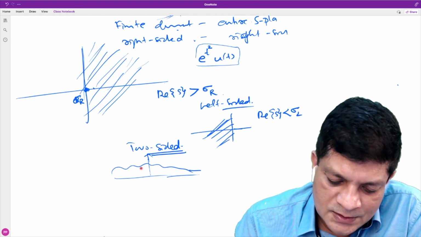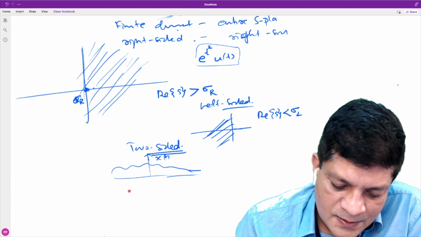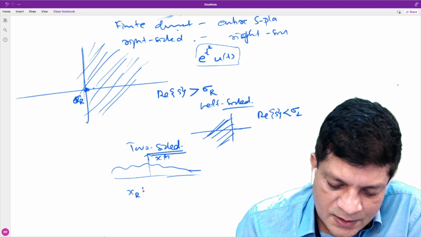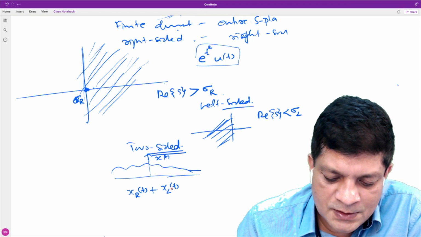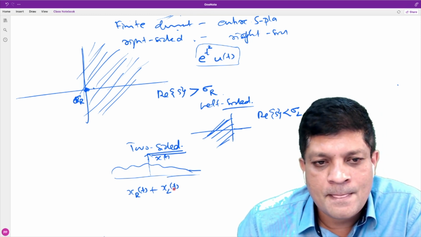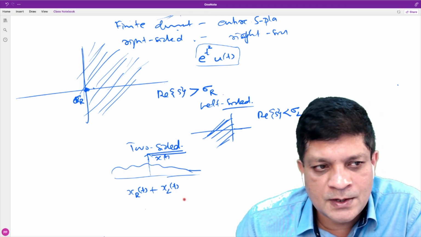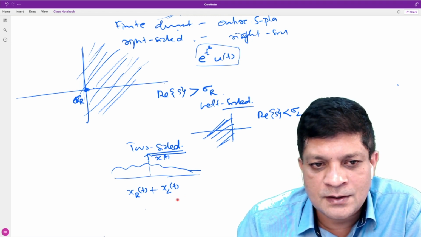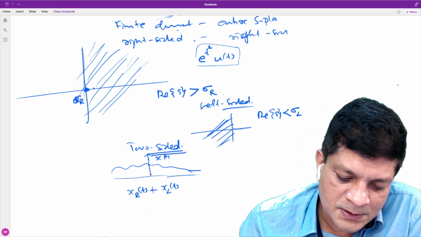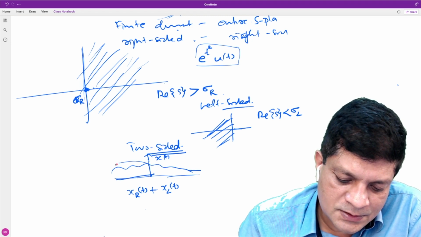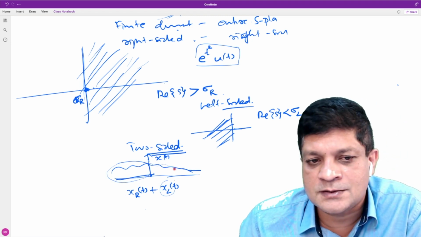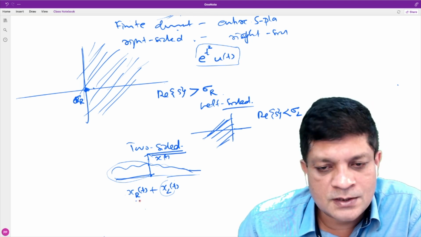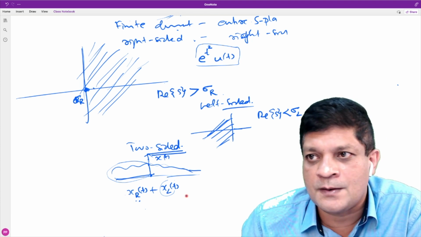Can we write it as, let's say this is a signal, can we write it as a sum of a right-sided signal and a left-sided signal? For example, if I split it like this, consider this as the left-sided signal and this as the right-sided signal. So this is a sum of a right-sided signal and a left-sided signal.